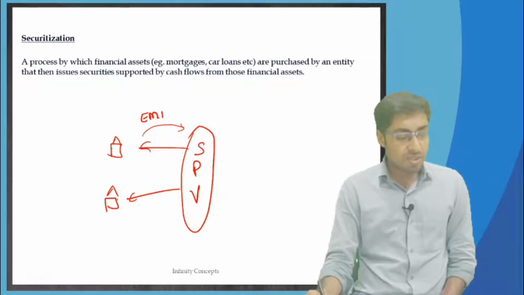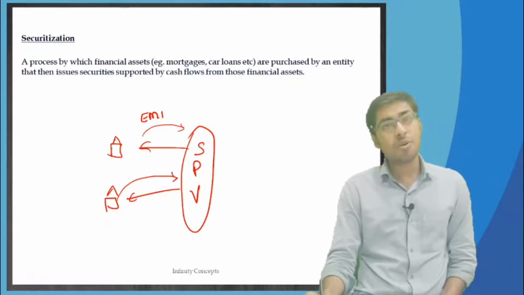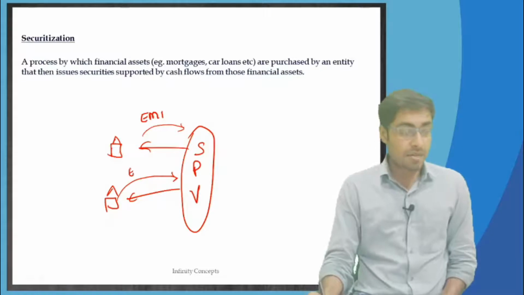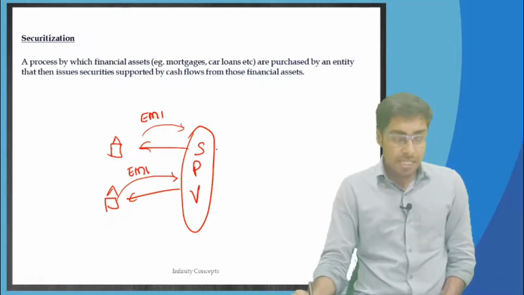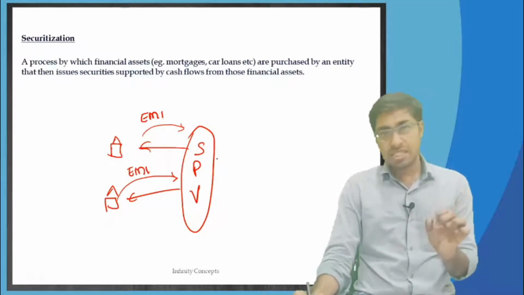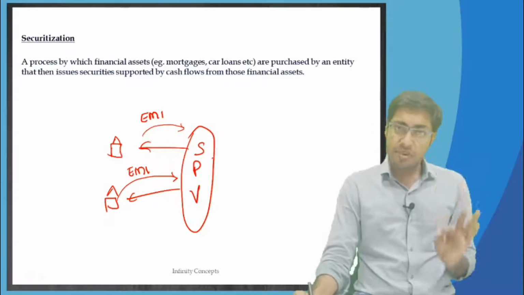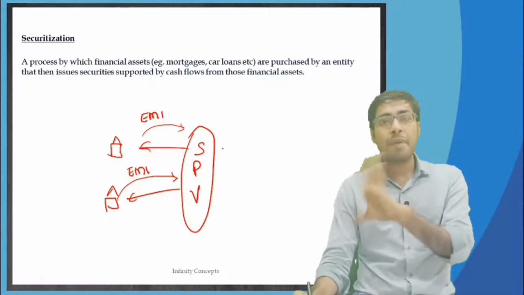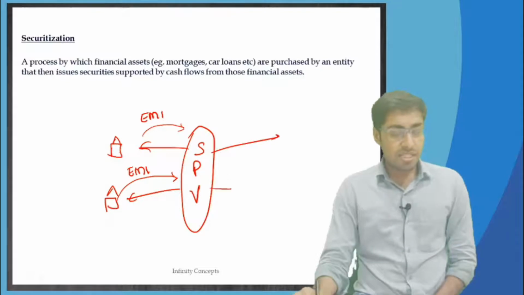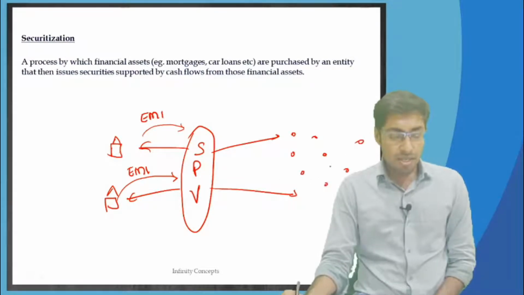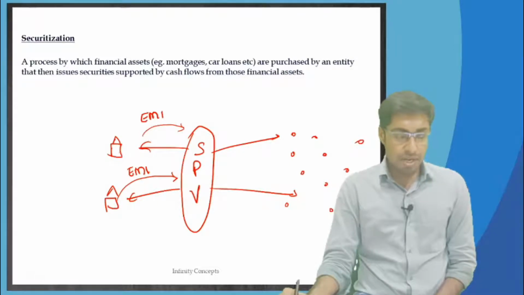Every month these home borrowers, from their salary, are going to pay back the EMI to the SPV, and the SPV is not going to keep even a single rupee with itself. Its work is just to transfer the money to the investors, because the investors had subscribed to the bonds earlier, only then they gave $100 million, right?